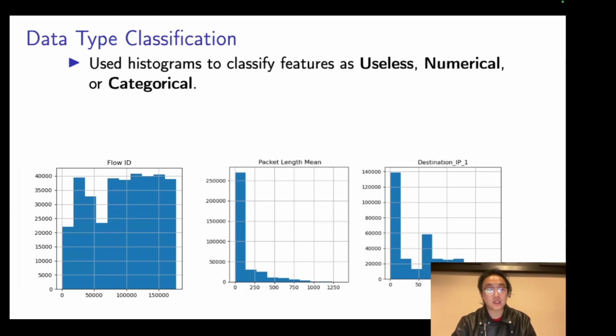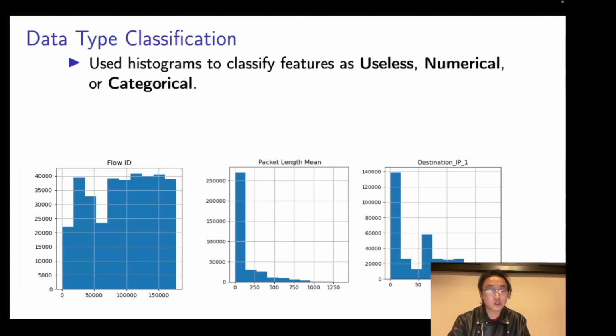Visualizations like stacked bar charts demonstrated the frequency of the malware occurrence across these network classes, uncovering trends in malicious activity. We also classify dataset features into three types: numerical, categorical, and useless. Using a combination of thresholds and logical checks, numerical features such as flow duration and packet length mean describe the measurable properties of the network flows, while categorical ones like protocol define specific identifiers. Redundant features like source IP were marked as useless.